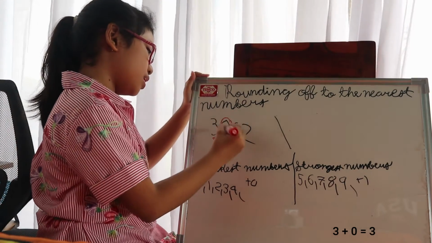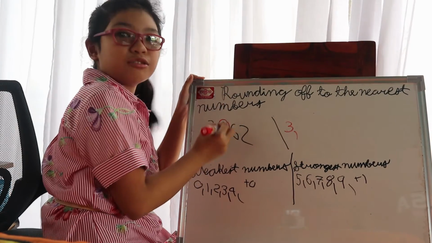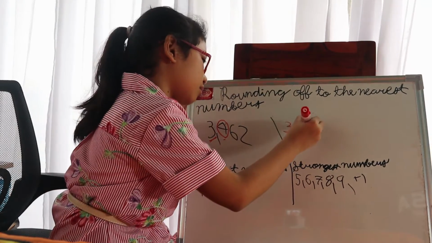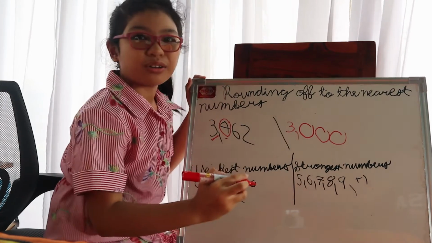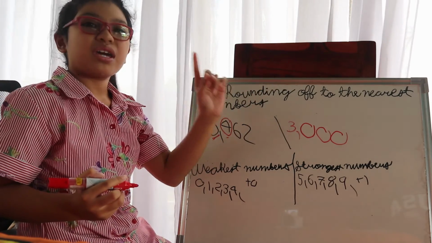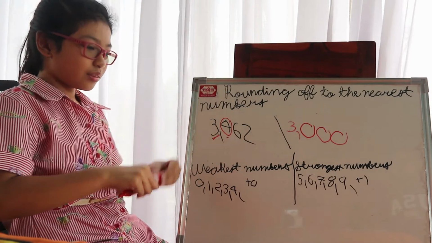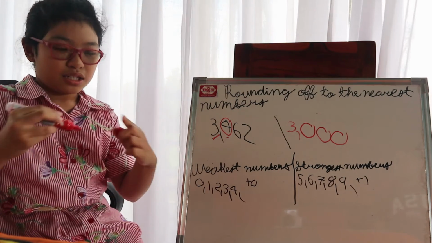But the digits after it will still turn into zeros: 1, 2, 3 zeros. And that is the answer: 3,000.